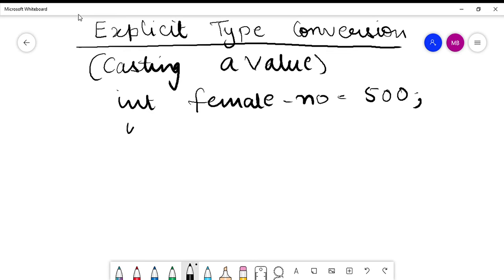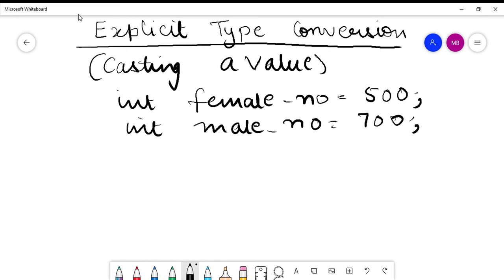Similarly, I have a value for the number of males in that particular town. Say, for example, it is 700. Again, obviously it will be an integer data type, because the number of males in a town cannot be a decimal. It has to be exactly an integer value. It can be 700, 800, like that, right?